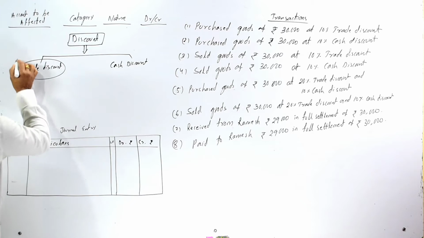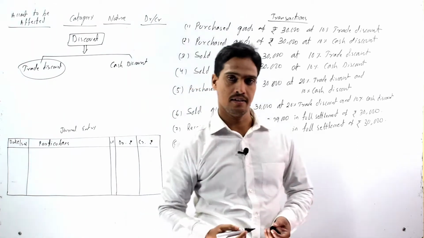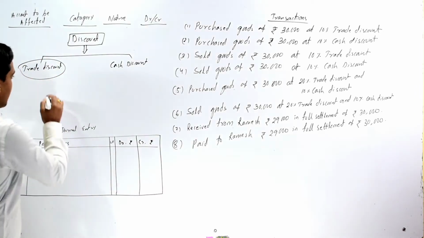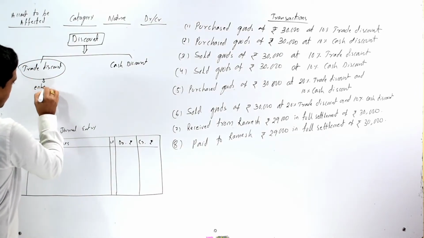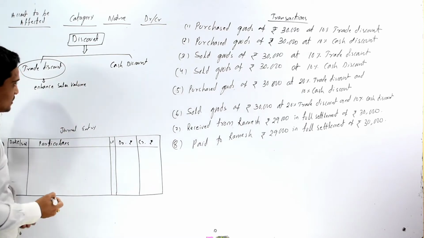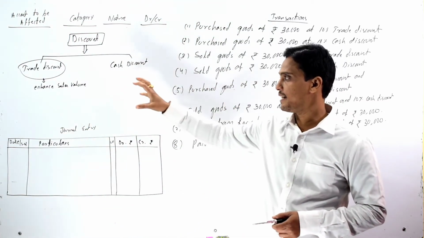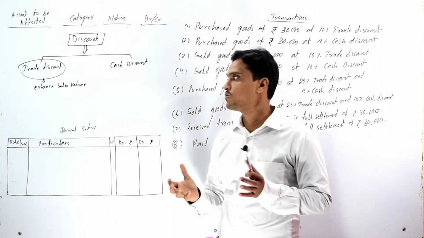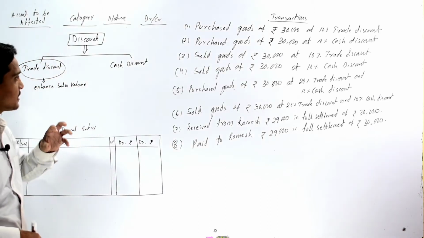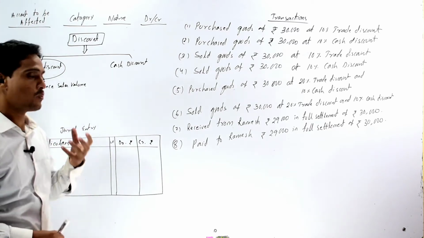Generally, trade discount is allowed by the seller to its buyer in order to enhance sales volume. That means if a seller allows trade discount, then it can sell huge quantities of its commodities or products. So trade discount is the discount which is allowed in order to enhance sales volume or the quantity of the sales.